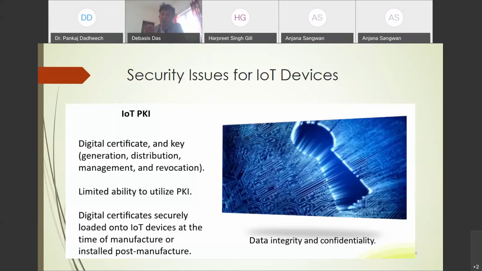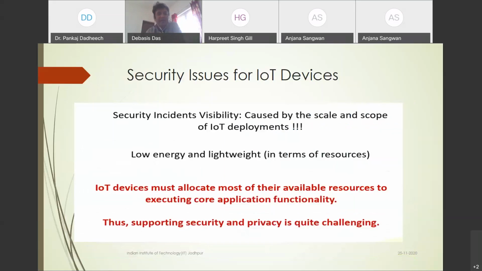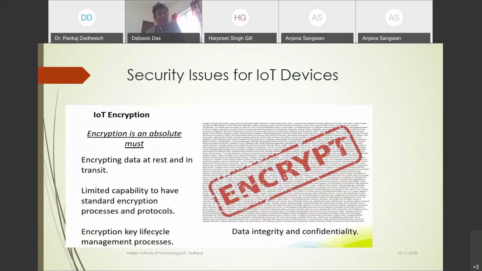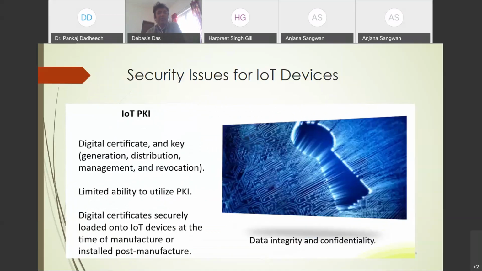So these are the three challenges in the case of any IoT device: authentication, IoT encryption, and IoT PKI. These three are important for enhancing the security level of any application. But we face constraints on all three, because we cannot directly apply any strong algorithm. So we have to change, but we still have to satisfy these three challenges using some other concept. So what is the concept?